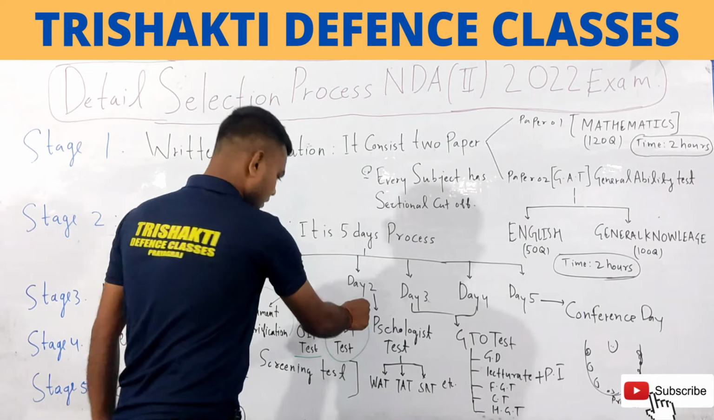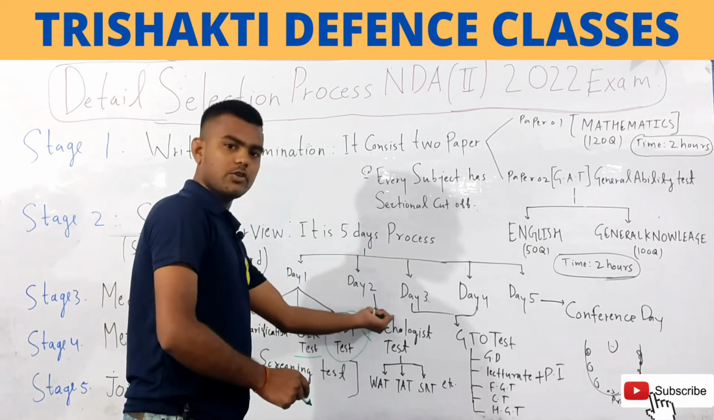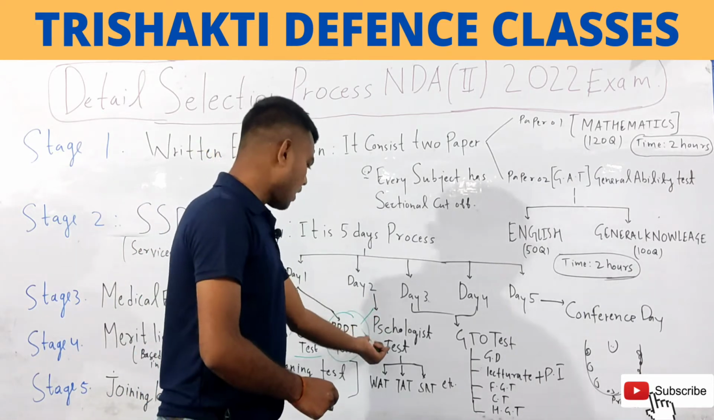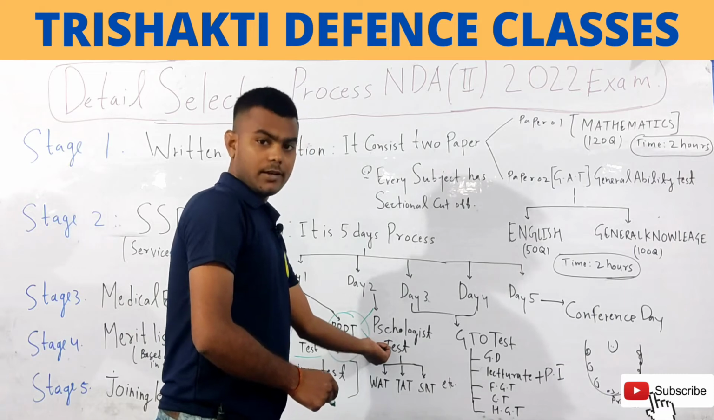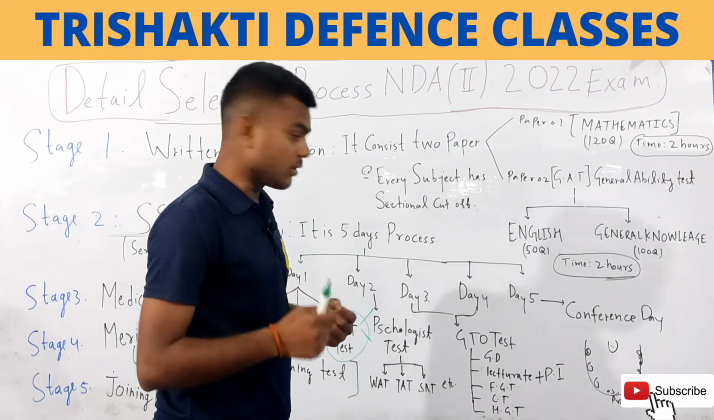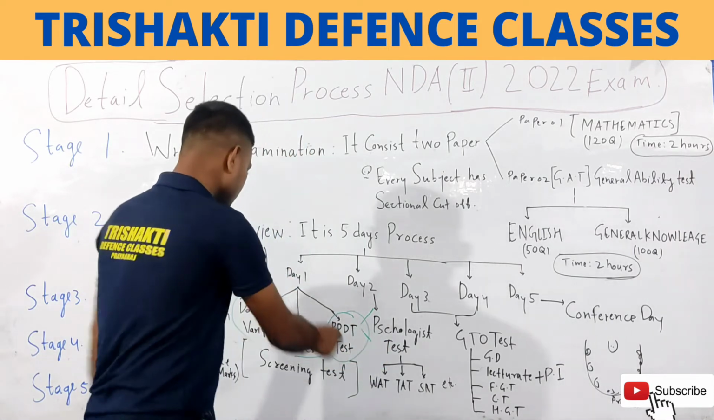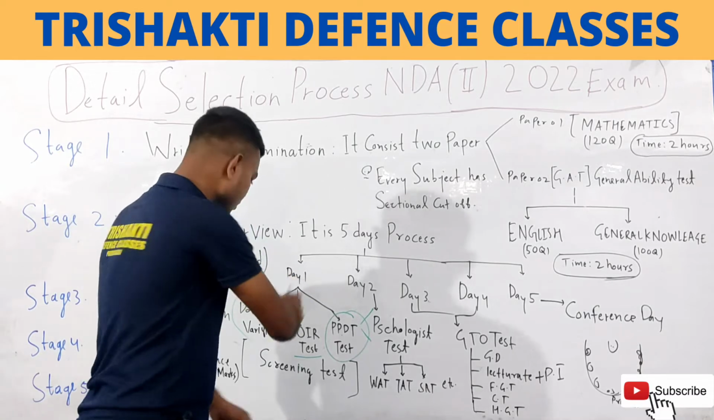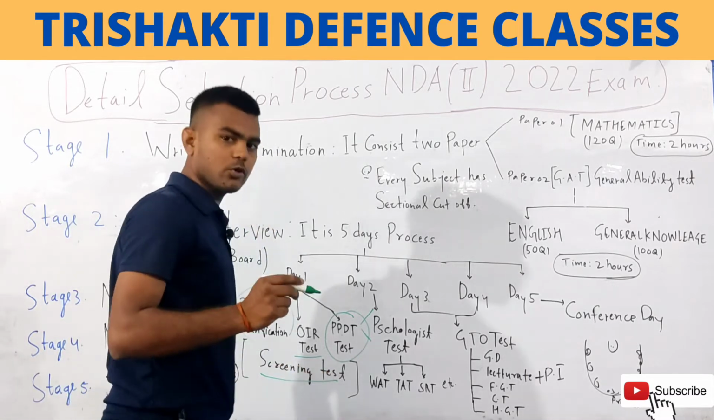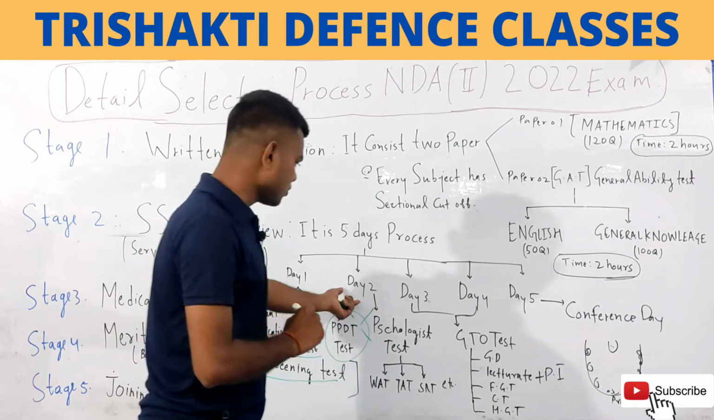In PPDT, there are 2 parts. First, you have to write a story in 4 minutes, and in the second round, you have to do a group discussion, right? And the whole process of day 1 is called the screening test. Now come to day 2.